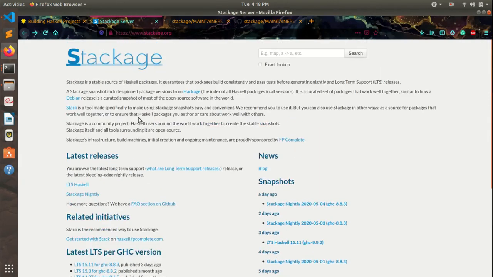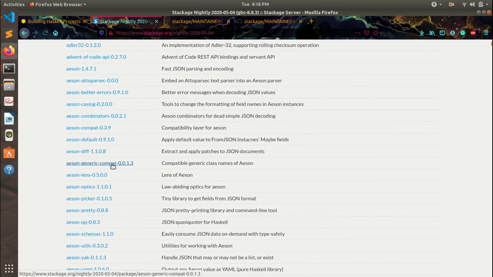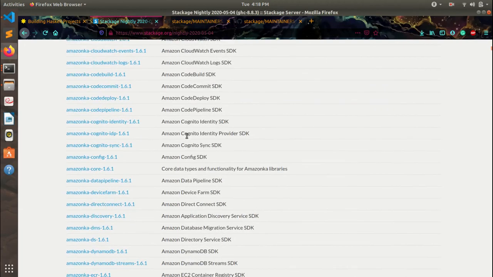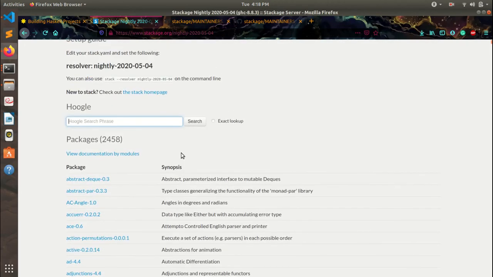And also there are already available packages which are posted by other maintainers, which you can download and install in your system, in your machine, and you can use it just by importing that package. So I will show you the packages. These are the list of packages with their names and their descriptions. You can download these and install them on your machine.